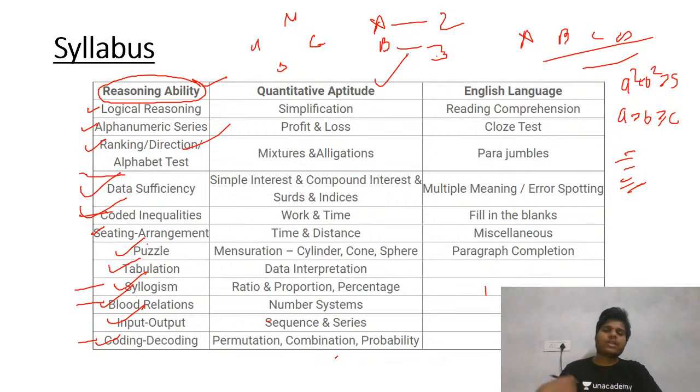Now coming to quantitative aptitude. This syllabus is the same for every exam. Every exam has the same QA section. The difference is just in the difficulty level. You will have simplification, profit and loss, mixture and allegation, simple interest, compound interest, surds and indices, time and work, time and distance, mensuration, data interpretation, ratio and proportion, number series, PNC, probability.